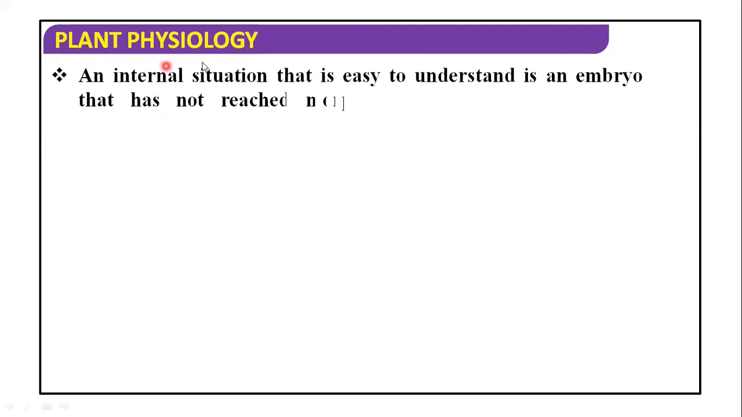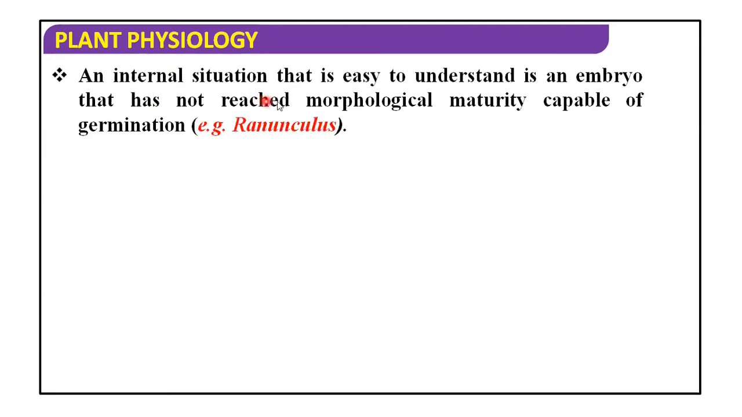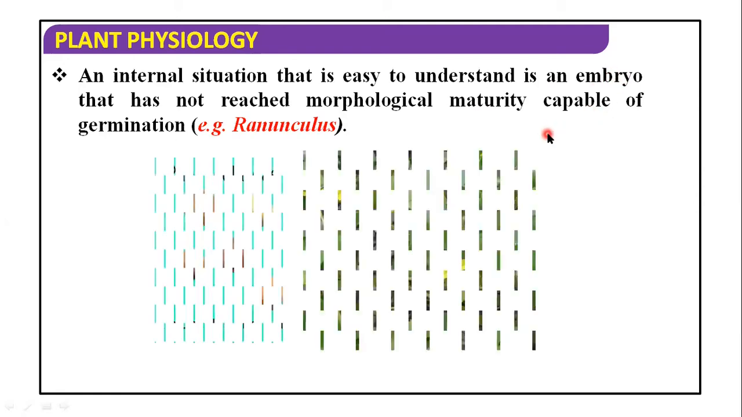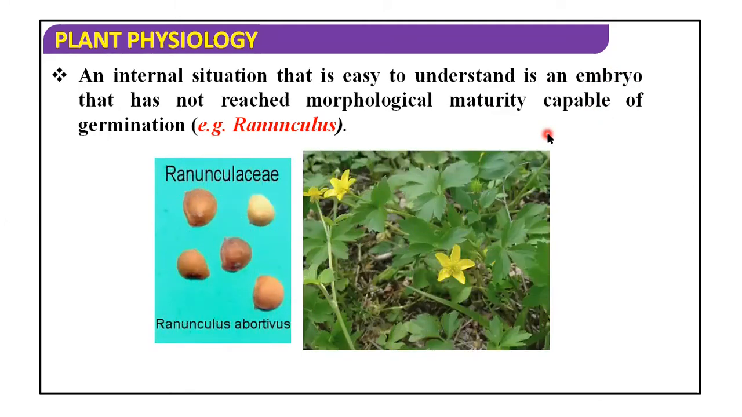Now, an internal situation. Is that easy to understand? Now, what is the internal situation? That was the external situation, the hard seed coat, impermeable seed coat. But what is the internal condition? That is the study of the embryo. Try to understand the embryo of the seeds which are not capable of germination and have not reached that maturity level.